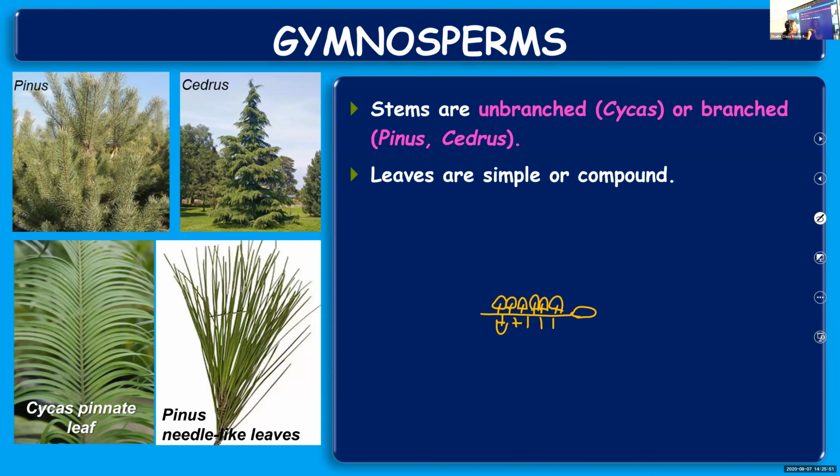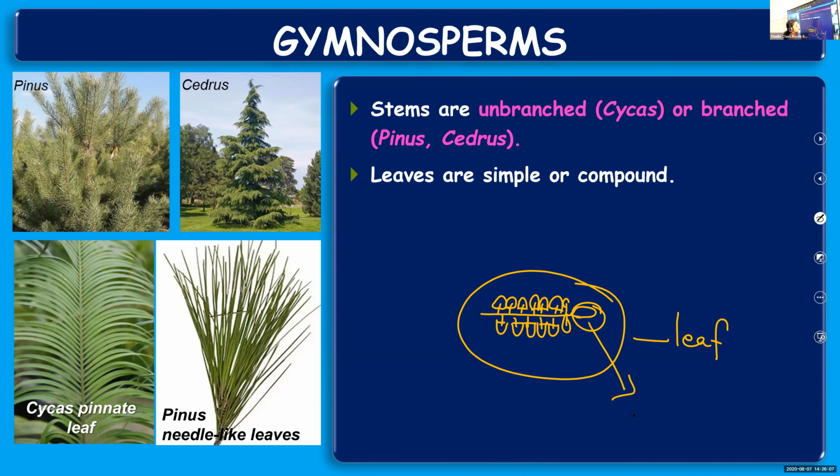Hope you're getting the point. This entire one is considered as a single leaf, not an individual one. The whole thing will be considered as a leaf.